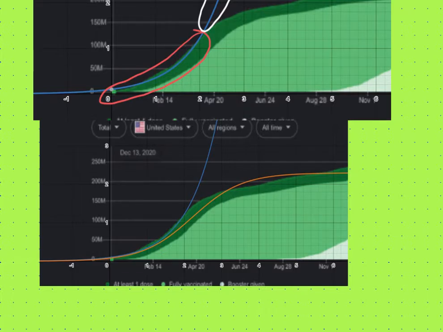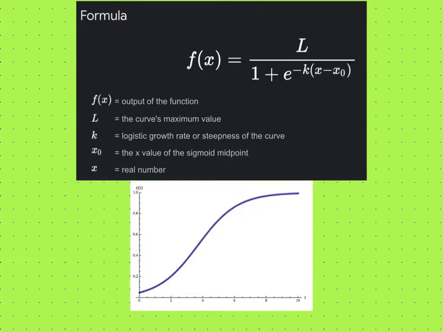We needed some way to make this equation, just a regular old exponential equation. It's y equals a times b to the x. And that will keep growing and getting steeper. We need something that's going to help it level out. All right, and here's that thing. This is the logistic growth formula.